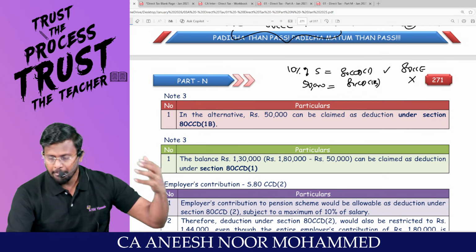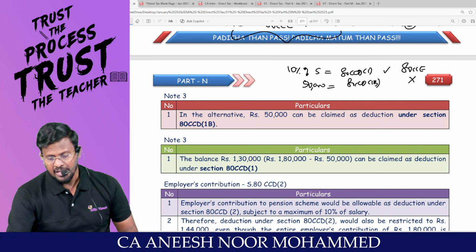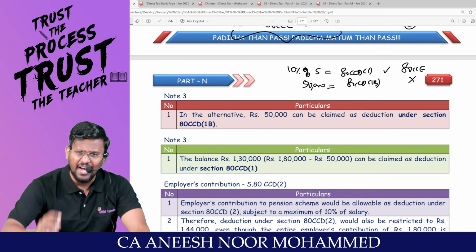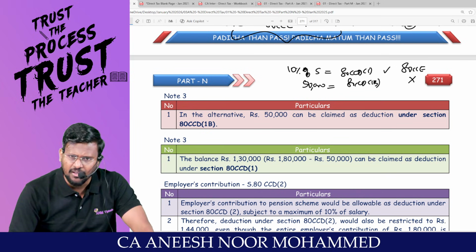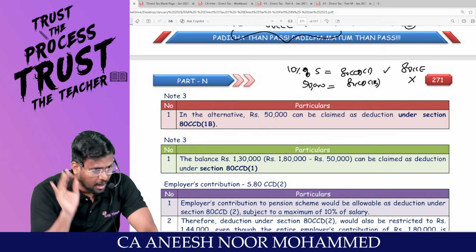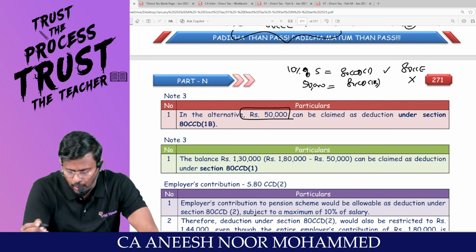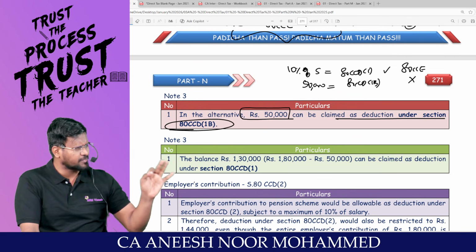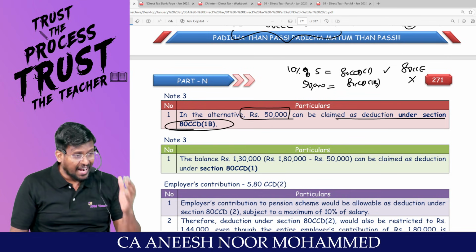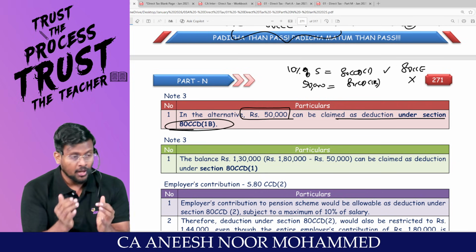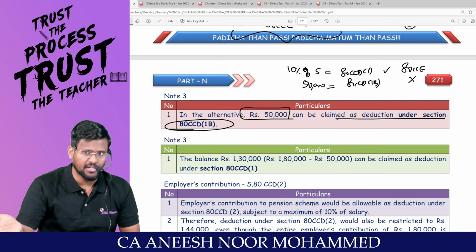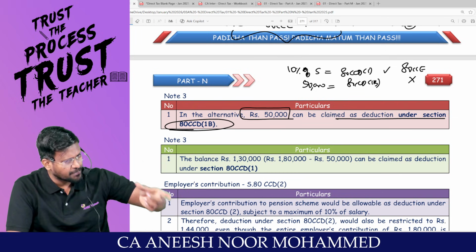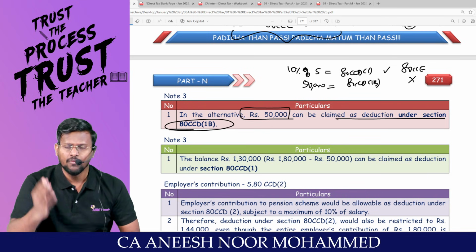Am I right? My dear lovable students, let me ask you a question. Sir, is there any rule that first I have to claim 80CCD subsection 1 and then only I have to claim 80CCD subsection 1B? No. Alternatively, 50,000 can be claimed as deduction under 80CCD subsection 1B. First, you can claim under 80CCD 1, at the very least. If an assessee who is having already 80C deduction, 80CCC deduction, utilizes the entire 80CCD subsection 1 bucket to the extent of 1,50,000, for him it will be a great loss.